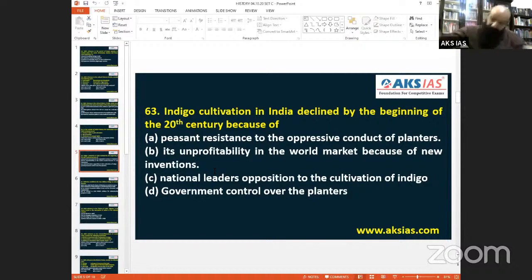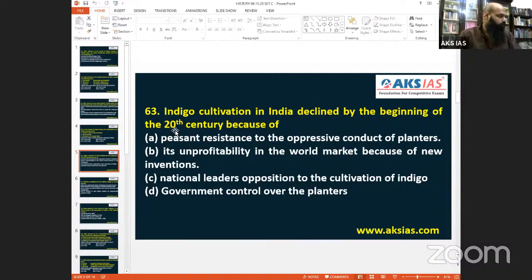National leaders opposing later in the mid-1900s, there was opposition. Yes, we know that. Government control over planters was there from the beginning itself, but that was not the cause for the decline. So here the perfect understanding goes for B. So 63 in set C, the answer is B. Let's go like that; we are only doing analysis. Like I said, even the best academies sometimes find it difficult to understand and analyze answers, so we are trying to decipher or eliminate and find the best answer possible.